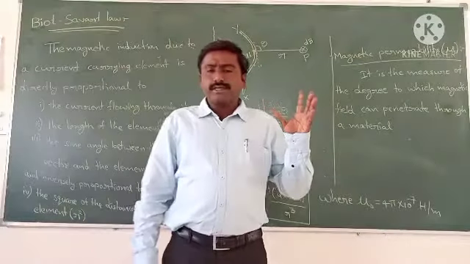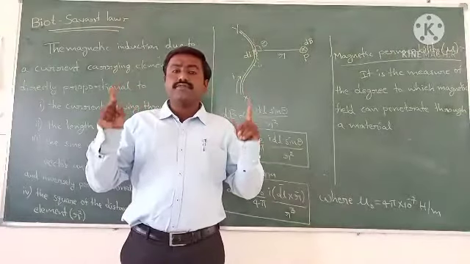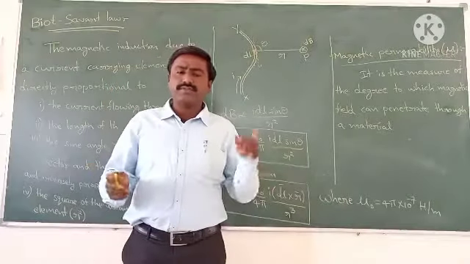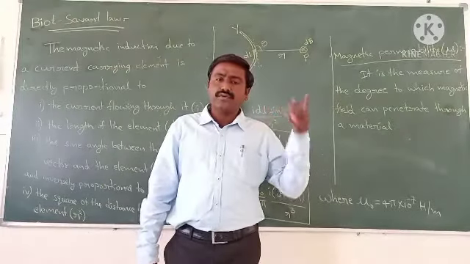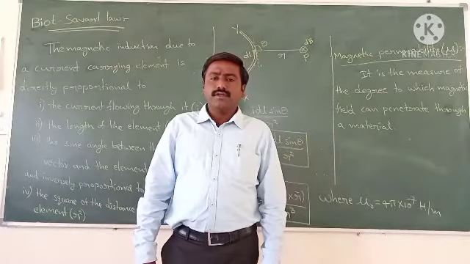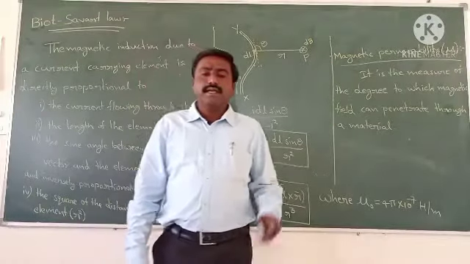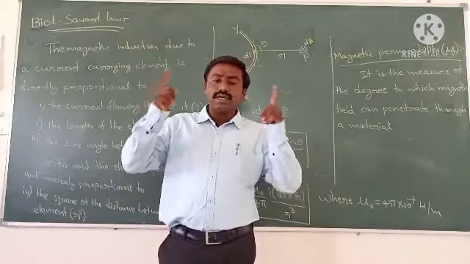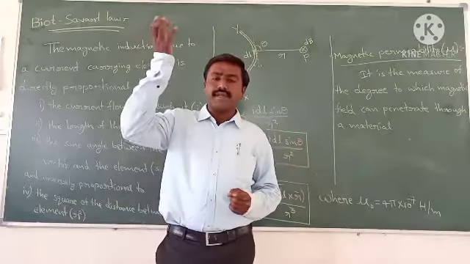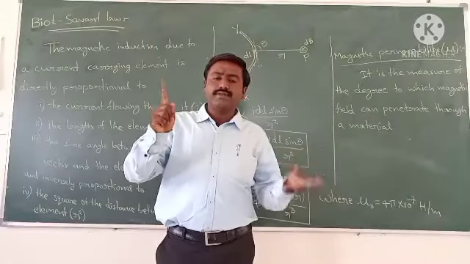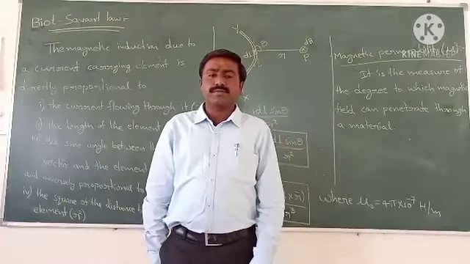Before Oersted's experiment, scientists thought that electricity and magnetism were different concepts. There is no relation between electricity and magnetism. That was the concept of scientists before Oersted's experiment. After Oersted's experiment, the same scientists said that electricity and magnetism are interrelated concepts. Because of electricity, we can produce a magnetic field. Because of a magnetic field, we can produce electricity. So that is the importance of Oersted's experiment.